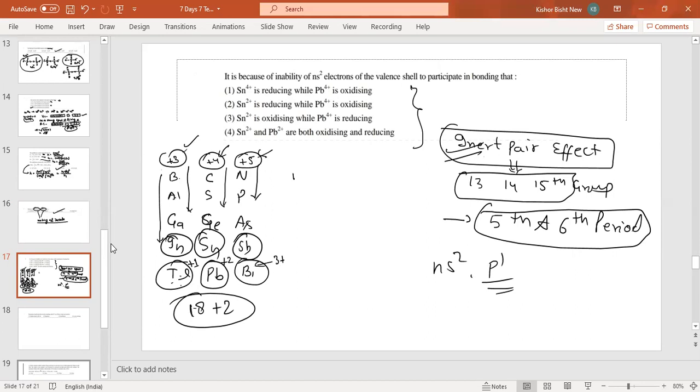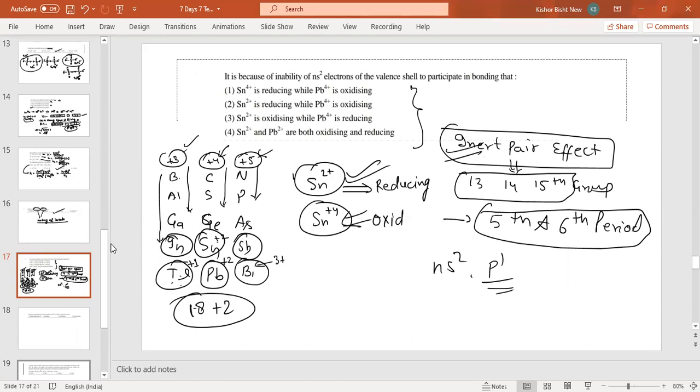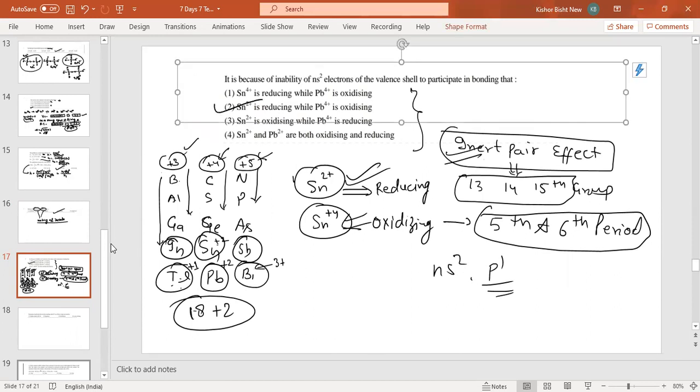Now here we are going to discuss Sn, and it is also +2. So it shows +2 and +4 oxidation states. Sn2 positive as well as Sn4 positive. So in this one, Sn2 is more stable than this one. So now its nature: if it is more stable, then it is a more reducing agent. This is a reducing agent and this is an oxidizing agent. So now your answer is second.